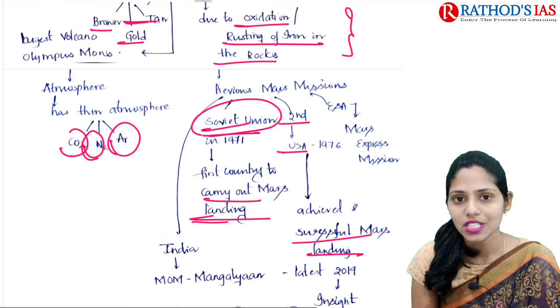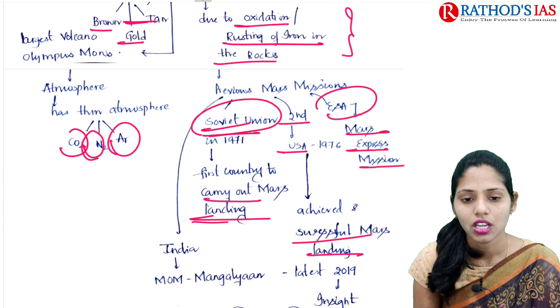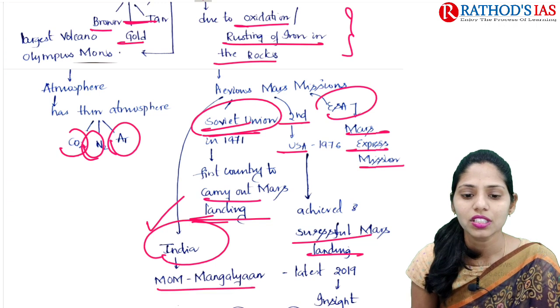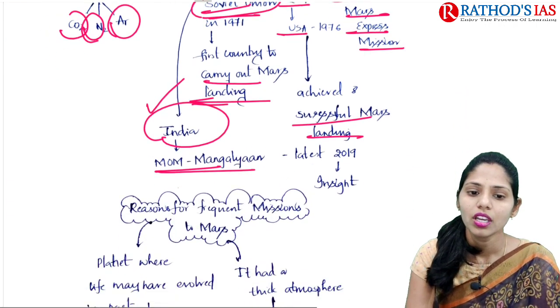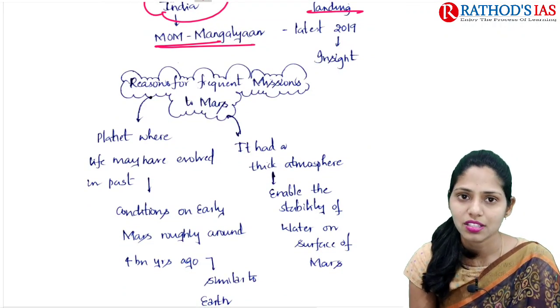And the third one is the European Space Agency. The name of that mission is the Mars Express mission. And if you're talking about the next one, it is India. India mainly went with the Mangalyaan mission, that is the Mars Orbiter Mission. And now let us see why we are going for frequent missions on Mars.